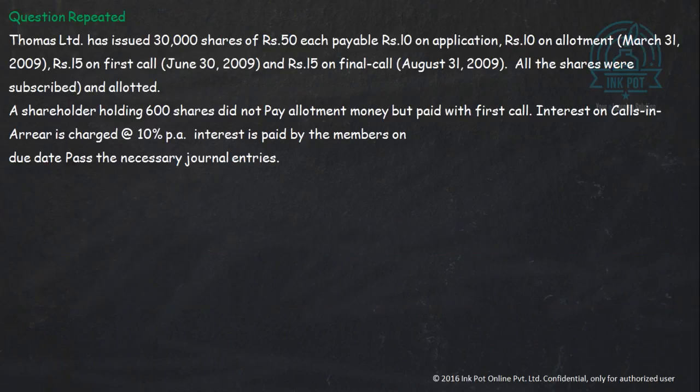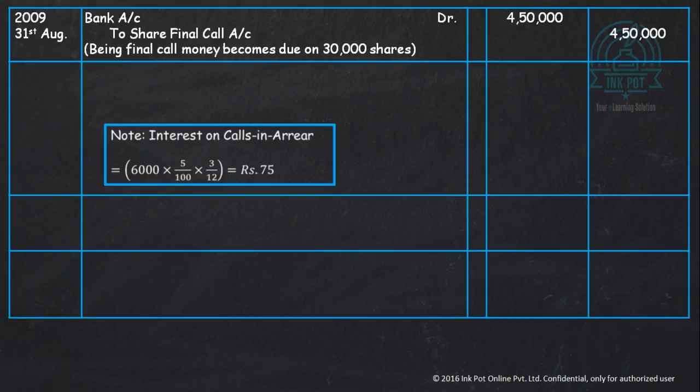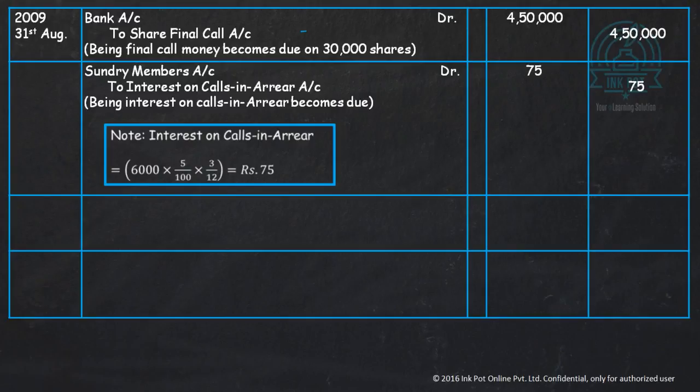After that, what we have to do? We have to calculate interest on that. Sundry members account debit to interest on calls in arrears. Since it is an income that is being due, therefore it is to be credited. And sundry members is nothing but the shareholders from whom we have to receive interest.